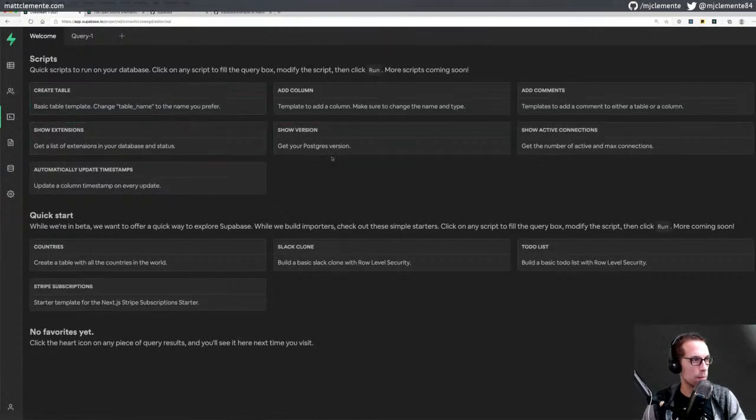SQL editor. Okay. Quick scripts to run on your database. Click any script to fill the query box. Modify the script. Click run. More scripts coming soon. So we can create tables, show extensions, automatically update timestamps, add comments, show active connections. All right, quick start. We're in beta. Quick way to explore. So we can just generate some stuff here right off the bat.